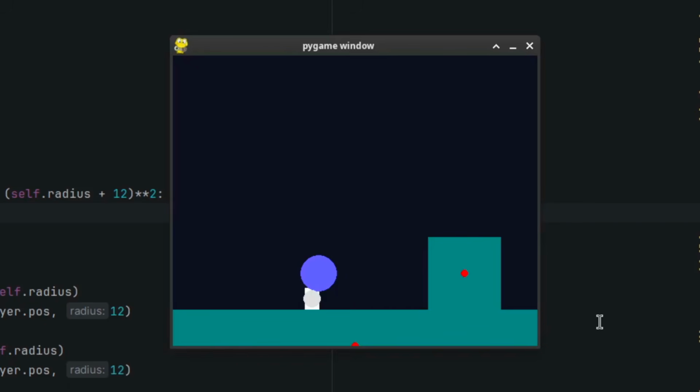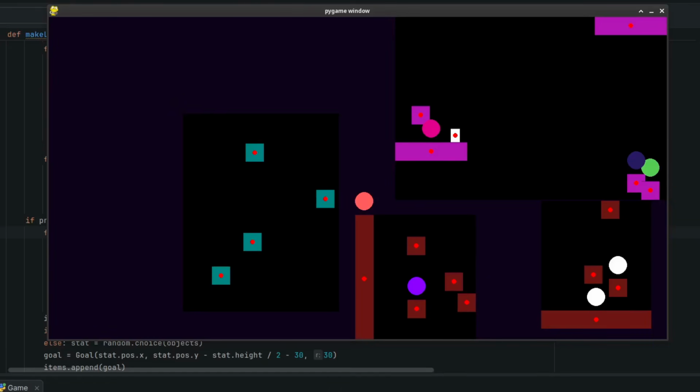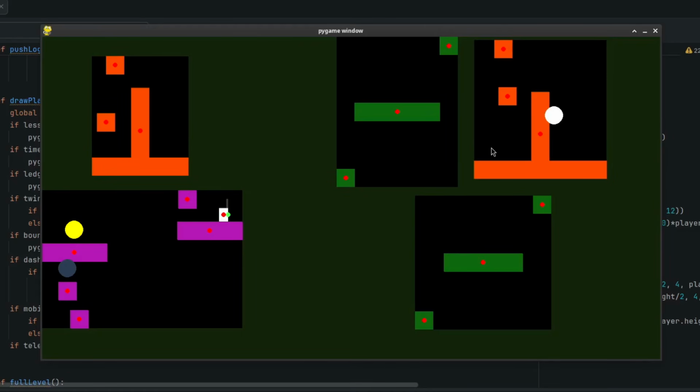Okay, collecting these circles gives me a new idea. What if there were some power-ups you could collect that give you different abilities and could be placed randomly around the level? That'll also help give these levels even more variety. Also, more abilities might increase the chances of each level being possible. Okay, so here's one. When you collect it, you can slow down the frame rate. This makes jumps much easier to make since you got more time to think. It was also really easy to add. Like, I already have code to slow down the frame rate for when I need to test stuff.